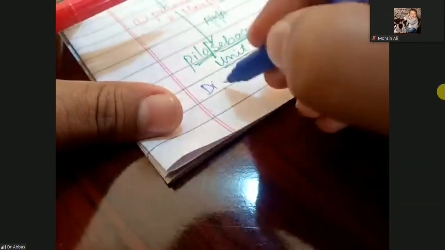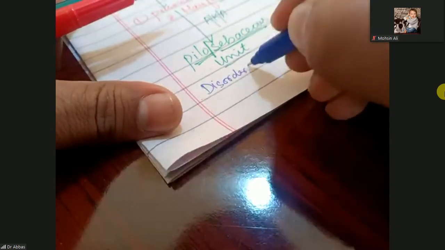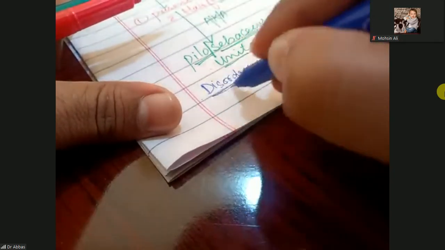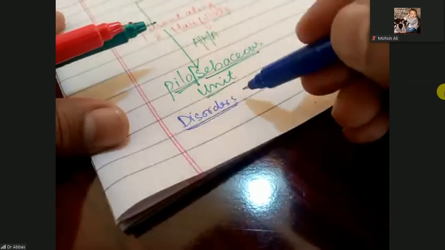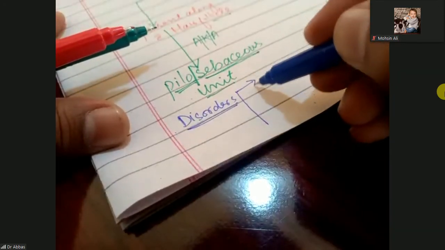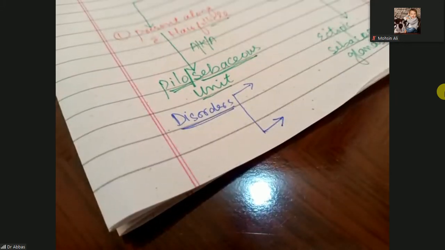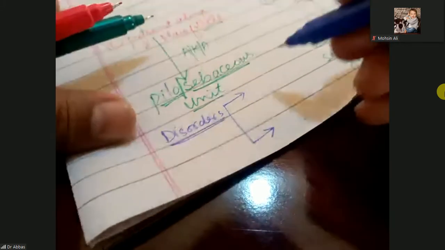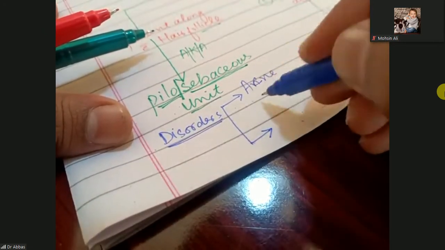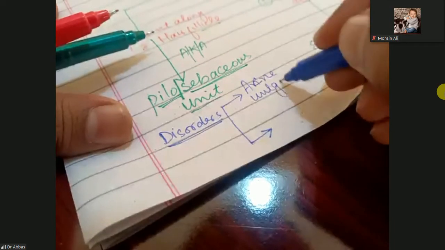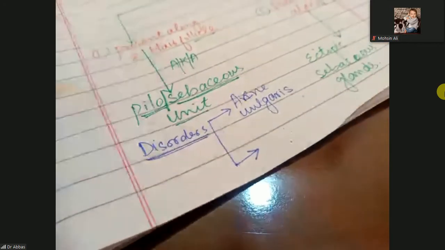So, the disorders of the pilosebaceous unit. There are two types of disorders. The first one is acne vulgaris. It means common acne; vulgaris means common.